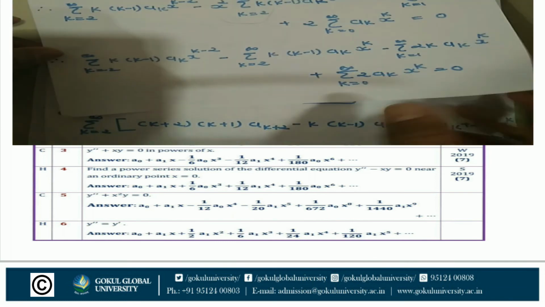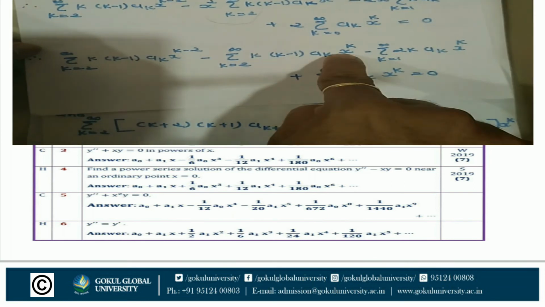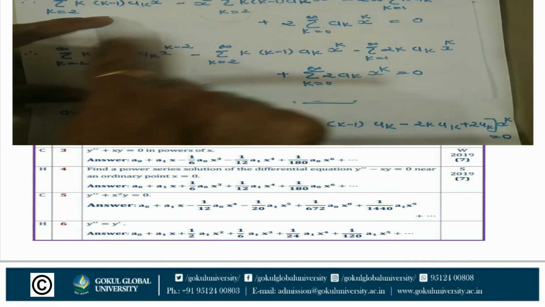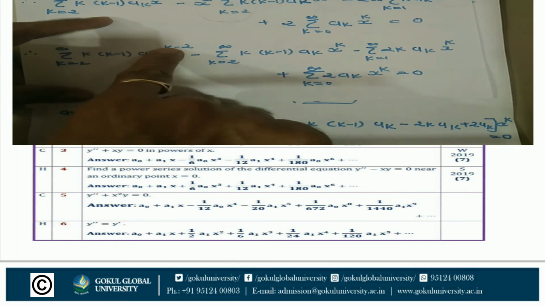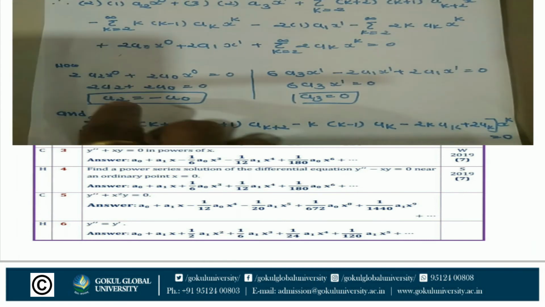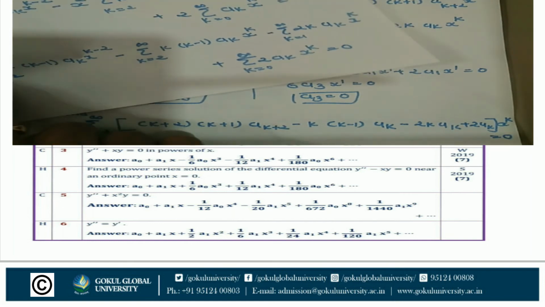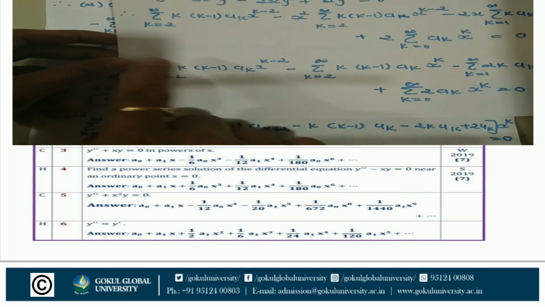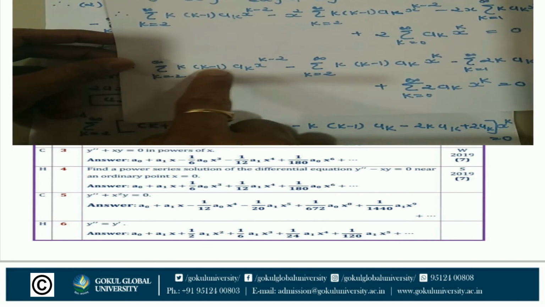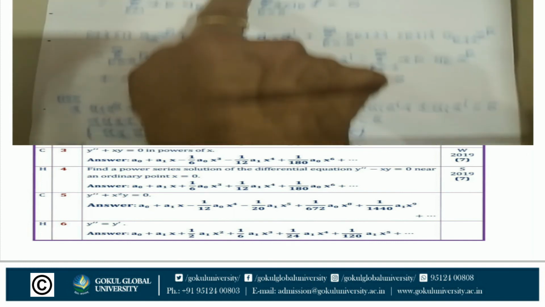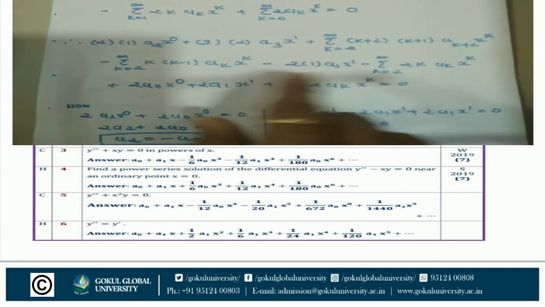Here x raised to power k minus 2 x raised to k. So in this term make x raised to power k. So put the value of k equal to k plus 2 in the first term. So k is equal to k plus 2. So the sum from k equal to 0 to infinity of (k plus 2)(k plus 1) a_{k+2} x raised to k. First term. Second term, third and fourth as it is.